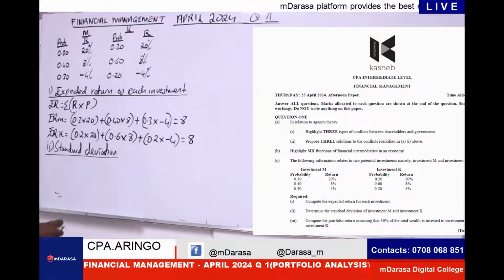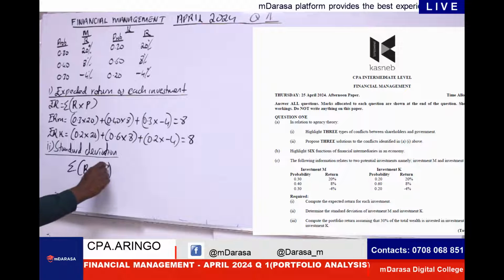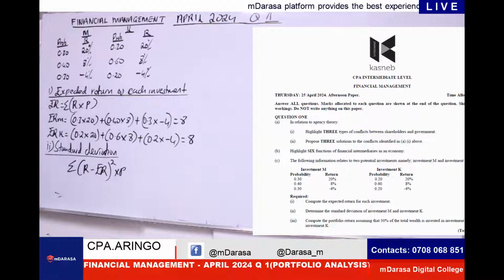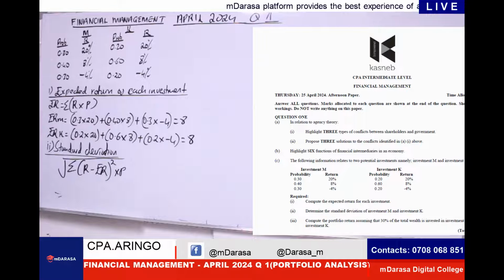Why? Because standard deviation is just the square root of variance, and our variance is a summation of return minus our actual return, in this case we square, times our probability, right? Times our probability. Then we introduce what? Square root.